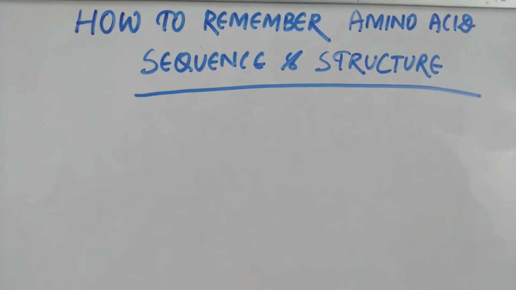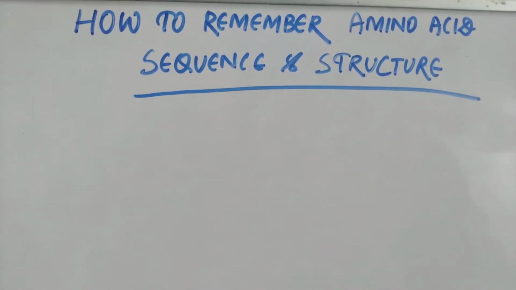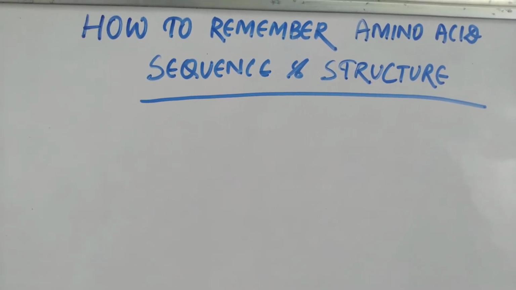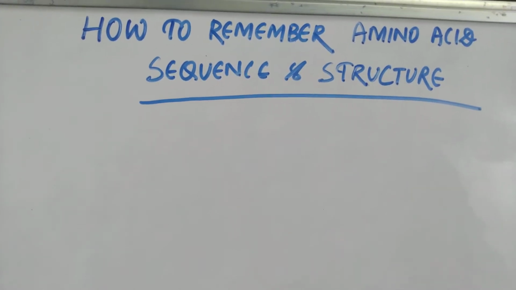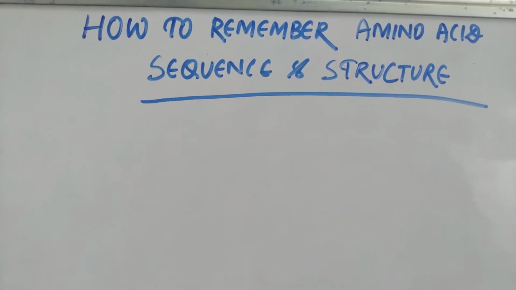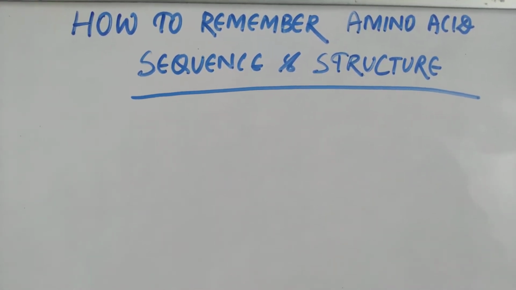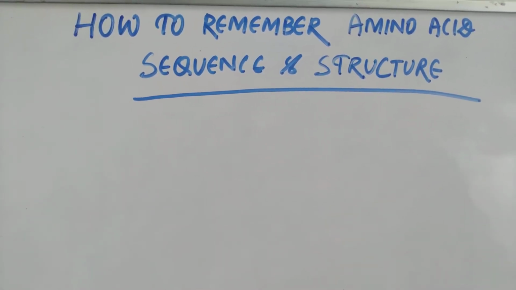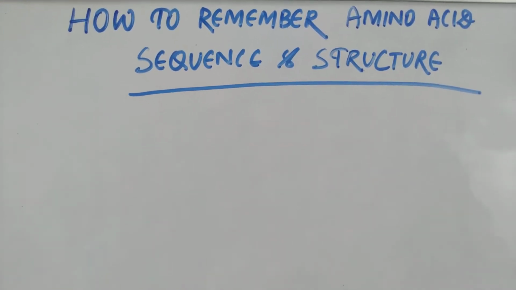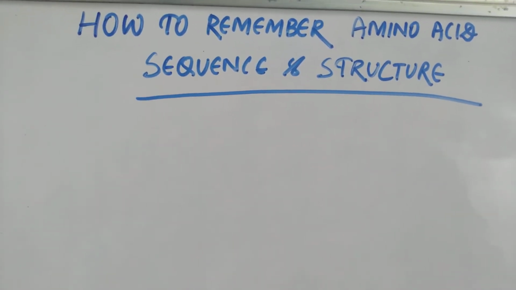And we have discussed amino acids, what they are, what their structure defines, and what those amino acids are, and the structures of all amino acids in the last 3 videos. If you are new here, please go back and check all those videos to remember all the amino acid structures.